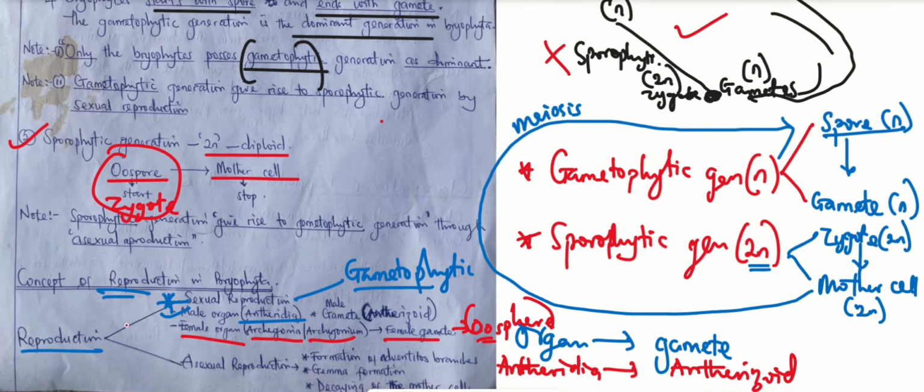Then we have the asexual reproduction. When we talk about asexual reproduction, we are talking about the formation of adventitious branches, germ formation, and decaying of the mother cell. I'll be bringing more light on asexual reproduction as we go further in the lecture. The next thing we need to study before we get to the life cycle itself is the root system. After that, we move to the life cycle and we study it together. And I think that's all as far as bryophytes are concerned.